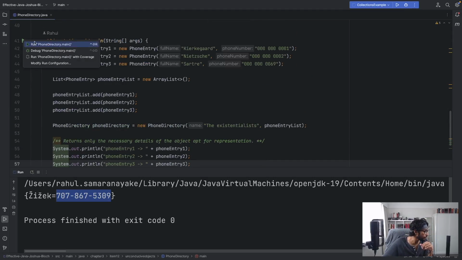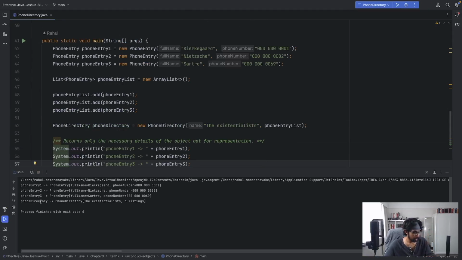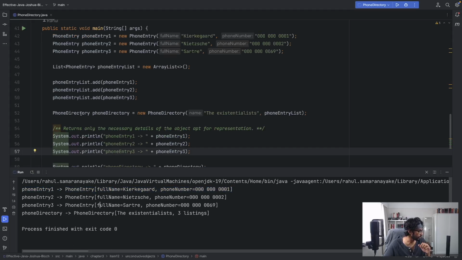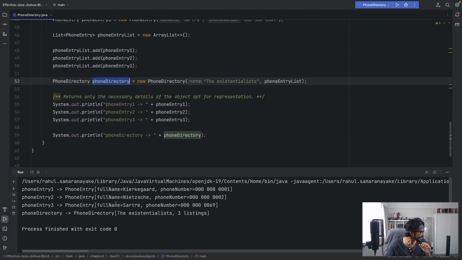So if you do run this, what you'll see is, yes, it's printing phone entry as it should, with the full name and the phone number. But if you look at the phone directory class, what it's really doing is saying existentialists, and saying, okay, there are 3 existentialists in this phone directory. And that's kind of the point here.